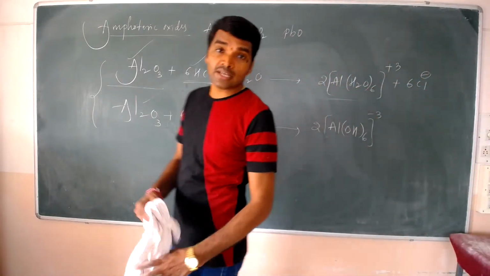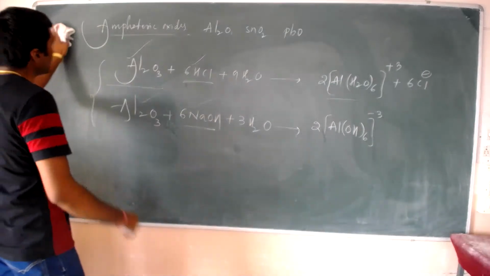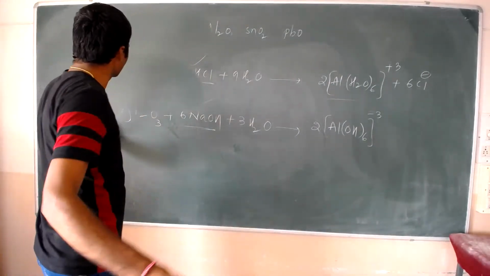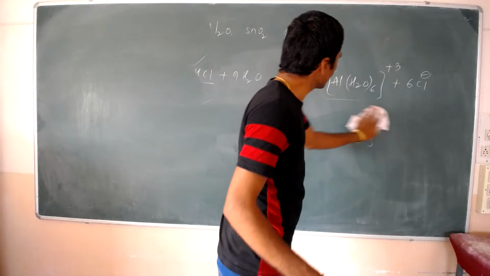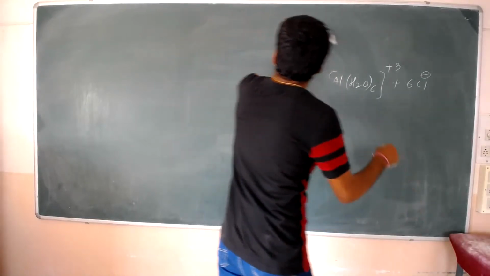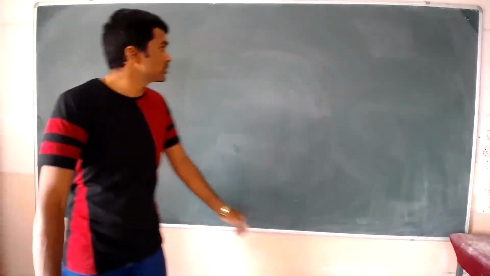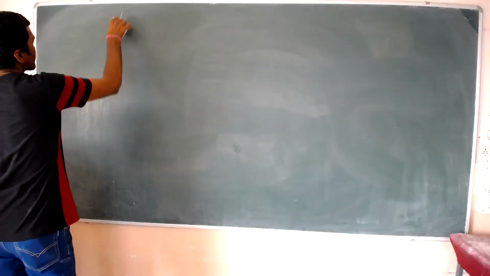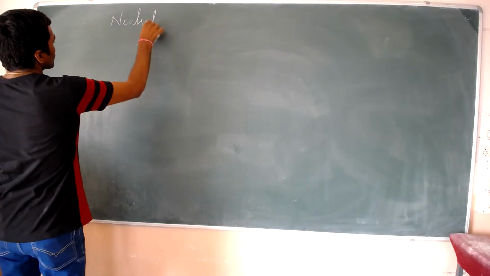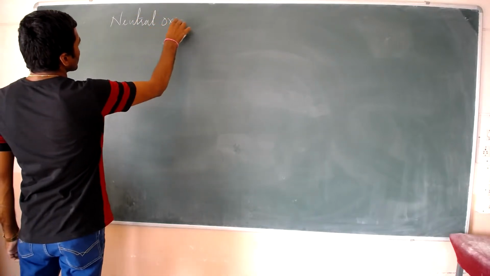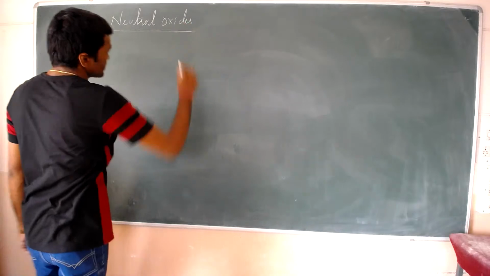Now we are going to discuss the neutral oxides.